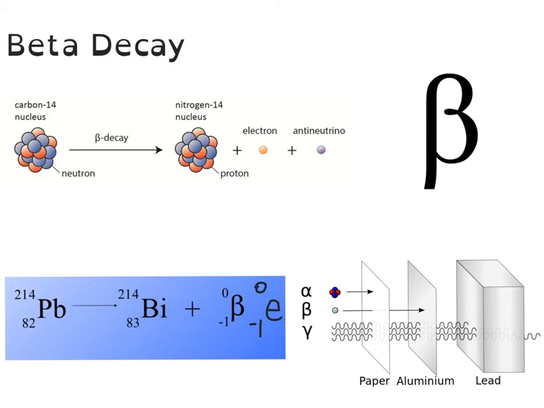Okay, so in this example, we have lead-214, and then an electron is emitted. And so we're left with the same mass, 214, but our atomic number is going to increase because 83 minus 1 gives us 82. The element with an atomic number of 83 is bismuth. You can see that beta decay is a stronger radiation than alpha decay because it can go through the paper, but it will be stopped by a piece of aluminum foil.